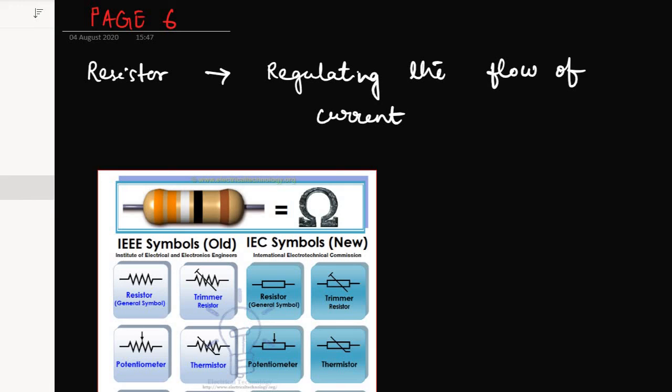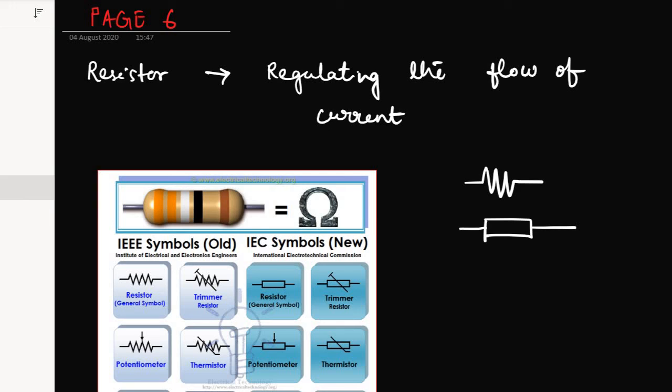Now you can see the symbol of resistance is like this. It was the old book form. Now it is being written as this. It has of course two terminals. You can see there are two terminals in the resistor. It is made up of copper wire, according to the need of the resistor and where it is being added, and the outer covering is of course an insulator, and there is some color coding done here, which I will make you understand in the next part of this chapter.